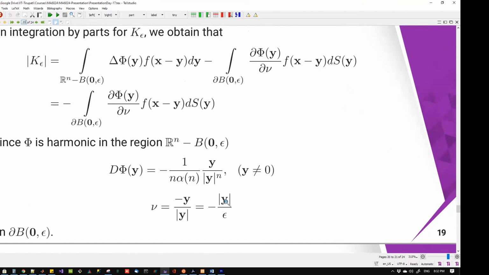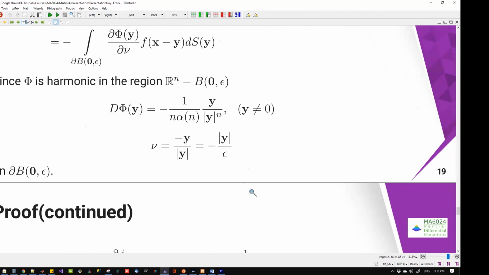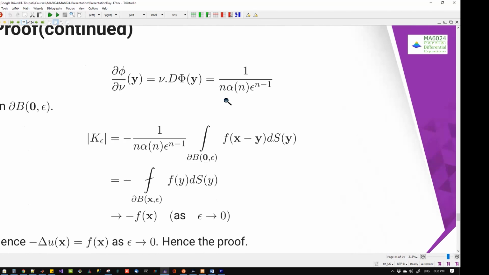There is no modulus here; this would be minus y by epsilon. Only epsilon I am changing. So you substitute over here and you get 1 / (n α(n) ε^(n−1)). Taking this out, what you get is minus the integral over ∂B(x, ε) of f(y) dS(y), with the average integral, which we have already discussed.